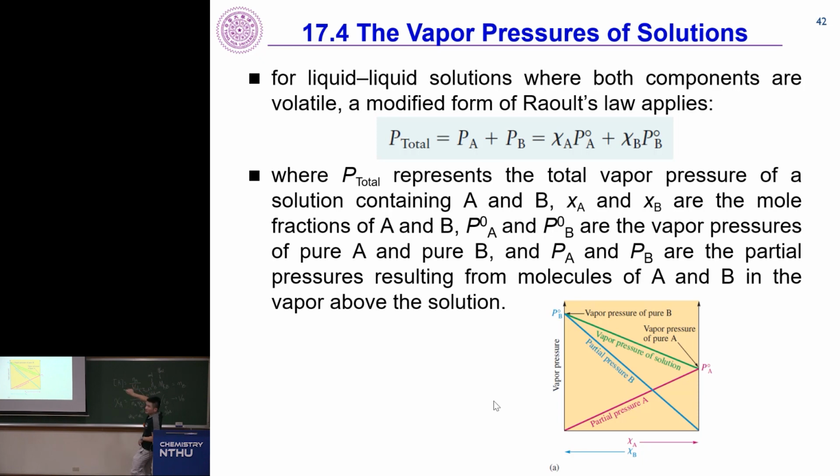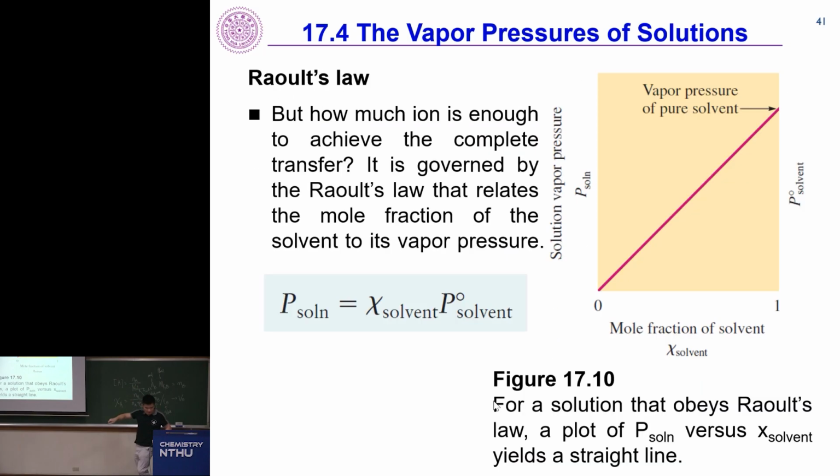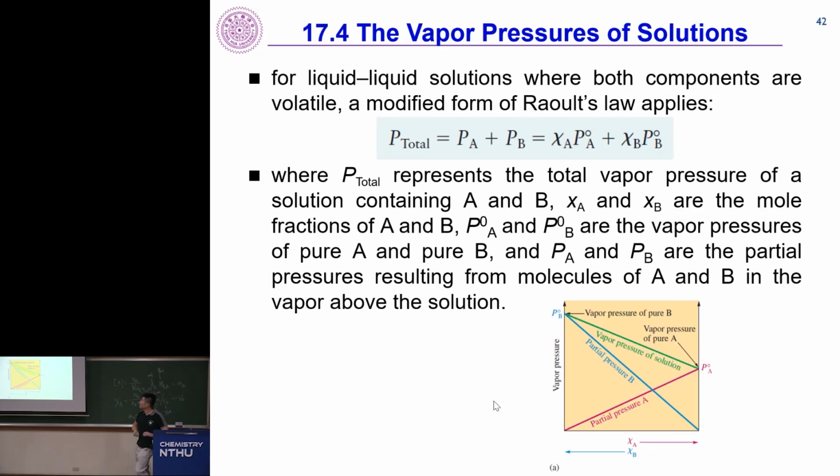That is, the total vapor pressure equals the partial pressure of A plus the partial pressure of B if this is a two component system, where each of them is going to follow Raoult's law, right? Each one is going to be the mole fraction of A multiplied by the pure vapor pressure of A. So then you can write mole fraction of A multiplied by the vapor pressure of A when it's pure,